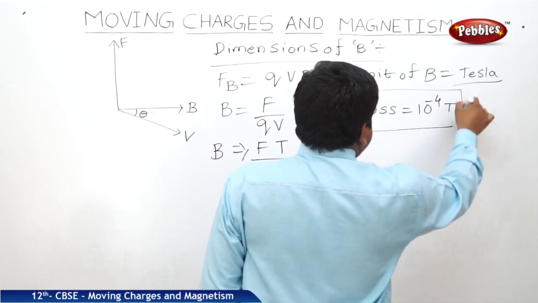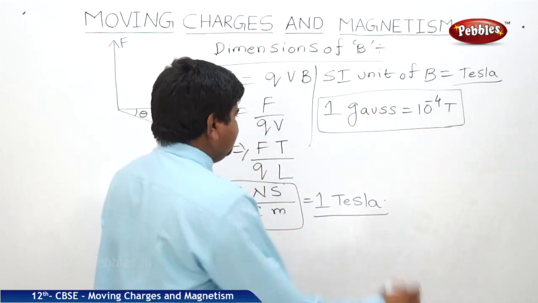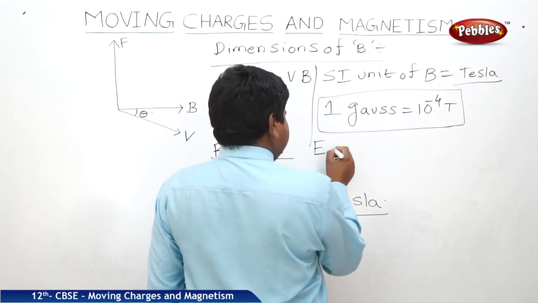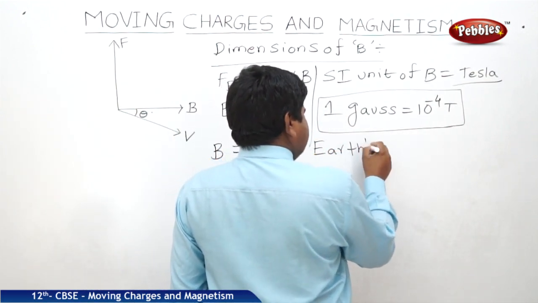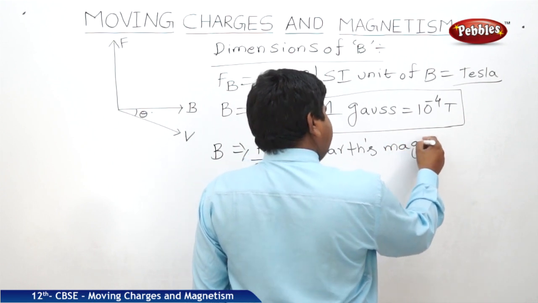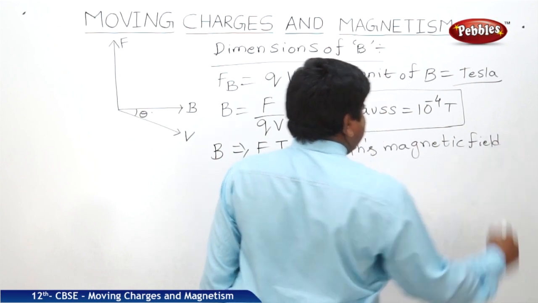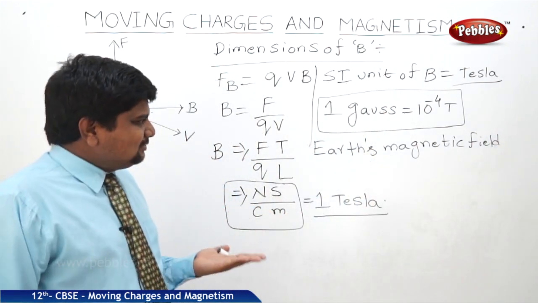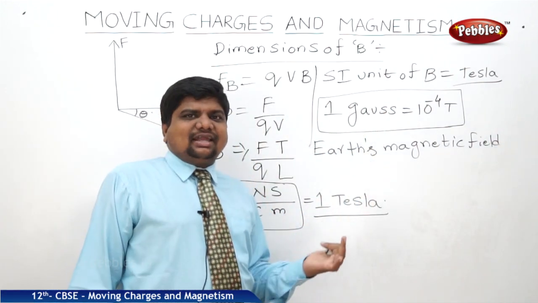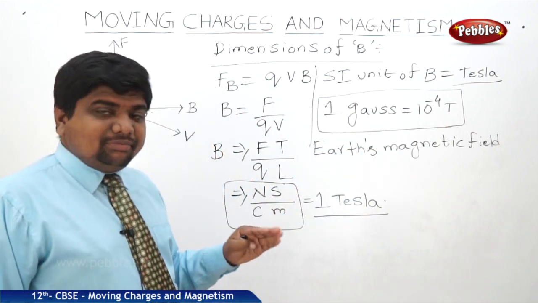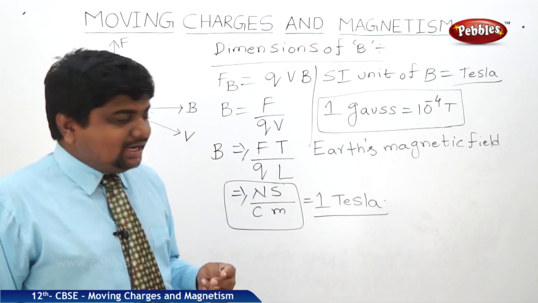So what about the Earth's magnetic field? For every substance, there is a magnetic field inside. There are different substances: diamagnetic, paramagnetic, ferromagnetic. These will be covered in the next part of the lesson on magnetism in matter.